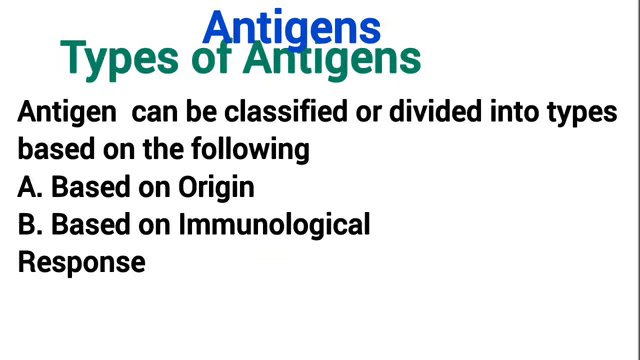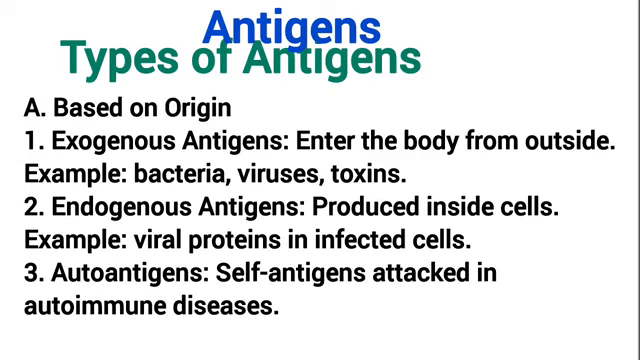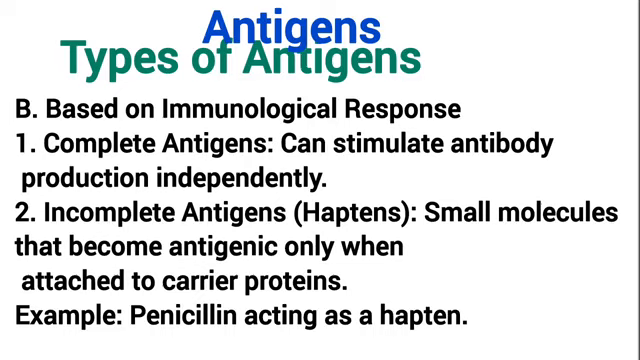Antigen can be classified or divided into types based on their origin and based on their immunological response. Based on their origin, they can be termed exogenous antigen, which means that they enter the body from the outside. Examples are bacteria, virus, toxin, and all that. And we also have endogenous antigen, which means they are produced within the cells. An example is viral protein in infected cells. We also have the autoantigen, the self-antigen attacked in autoimmune diseases. Based on immunological response, they can be classified into complete antigen, which means that they can stimulate antibody production independently, and incomplete antigen or haptens. Haptens become antigenic only when attached to a carrier protein.